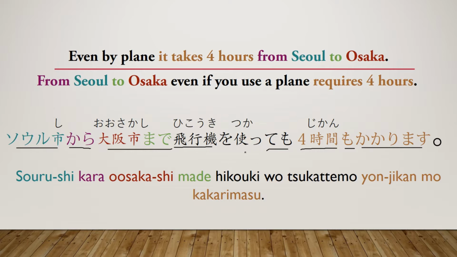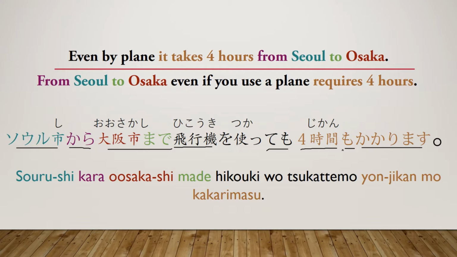However, by using this structure here, tsukatemo, what you're really doing is emphasizing the 4 hours. You're emphasizing that that's how long it's going to take to get to Osaka. And maybe you're emphasizing it because it takes a little bit too long. You're saying, man, even by plane, it's going to take 4 hours to get to Osaka. So maybe you're late or something like that, or you're just surprised about the distance, that you thought maybe it was closer. So you're saying, man, even by plane, it's going to take 4 hours. And that's kind of where the mo comes into play.